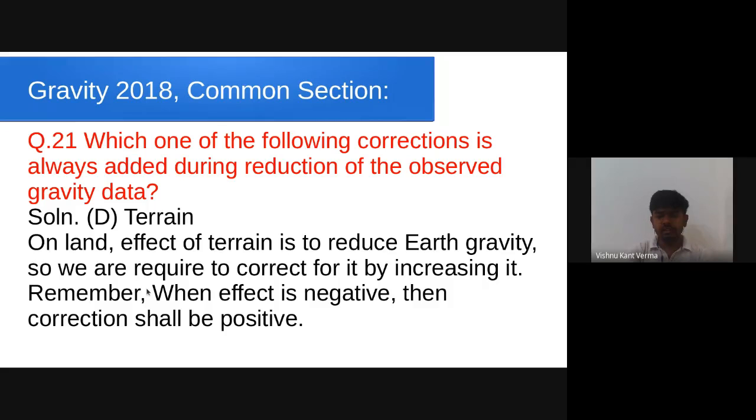Effect of terrain is basically to reduce the earth gravity. So we want to correct for this reduction by increasing the value. There is one fact you guys can remember. Whenever there is an effect that is causing gravity at a point to decrease, we call the effect negative, and we shall apply some correction that compensates for the reduction. So if the effect is negative, the correction is going to be positive. So terrain correction is always positive.